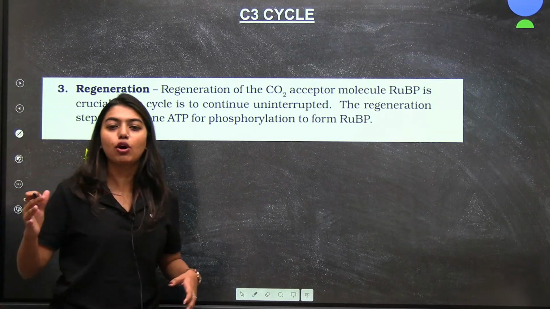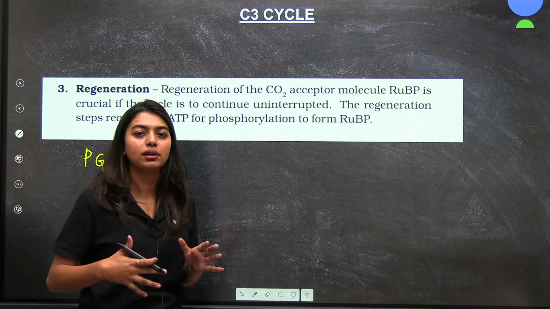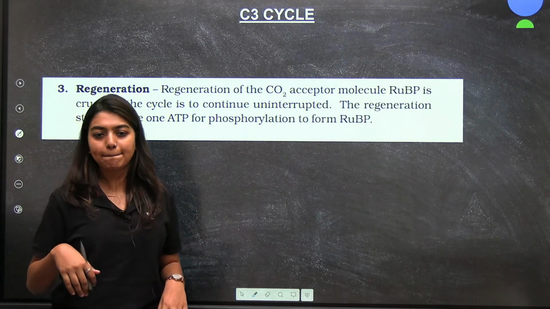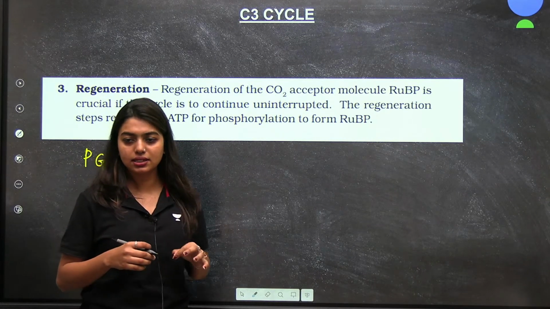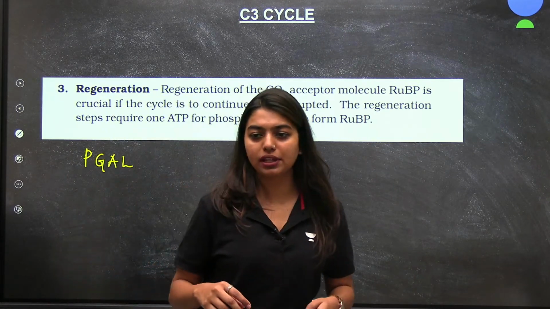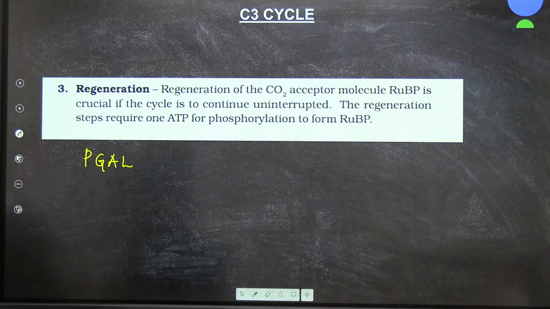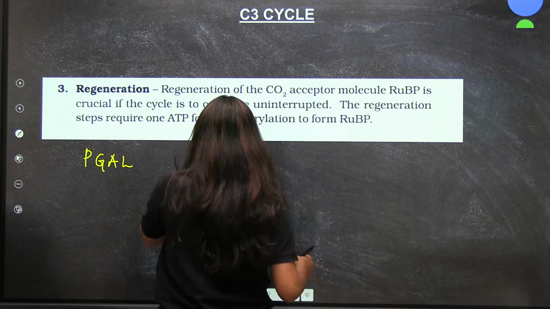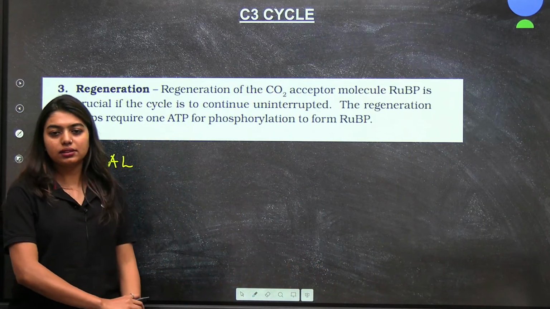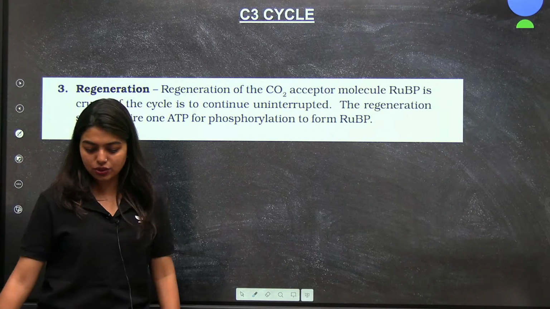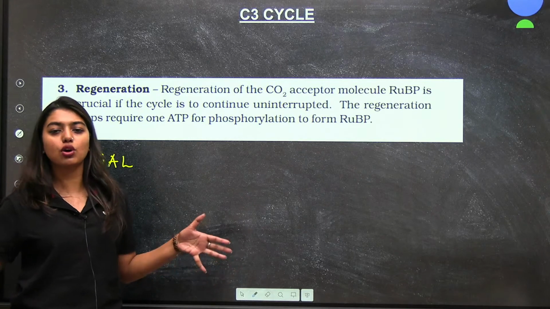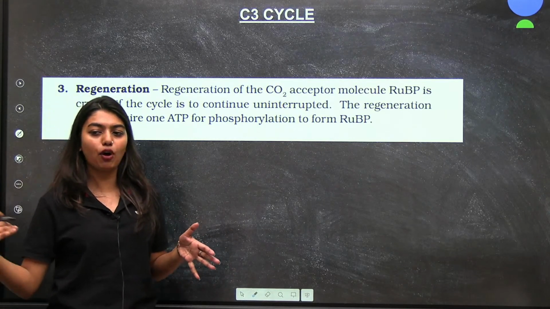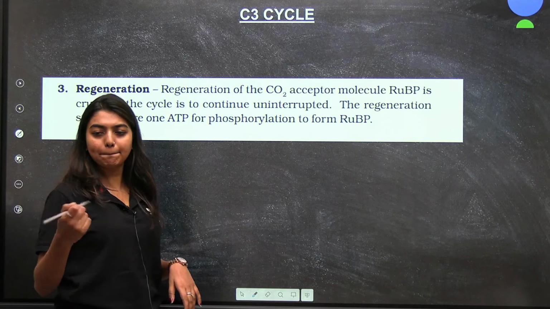How many molecules of PGAL did we form? All of you tell me, your phosphoglyceraldehyde. Quick, quick. Quickly answer me. Type one number fast.